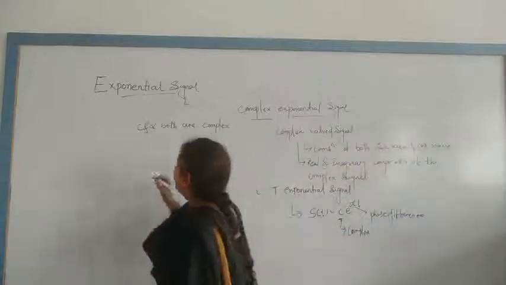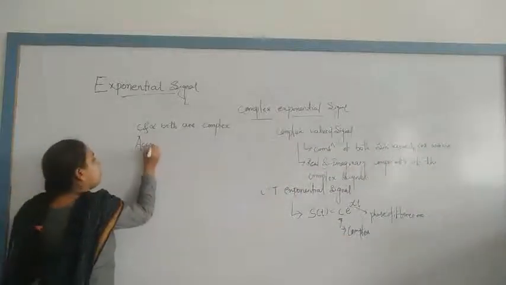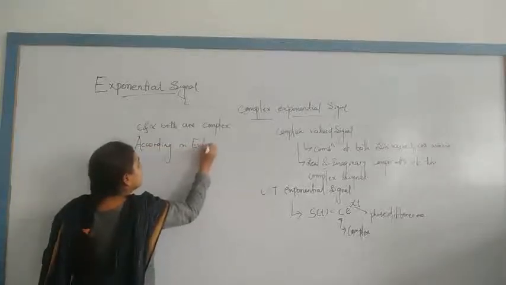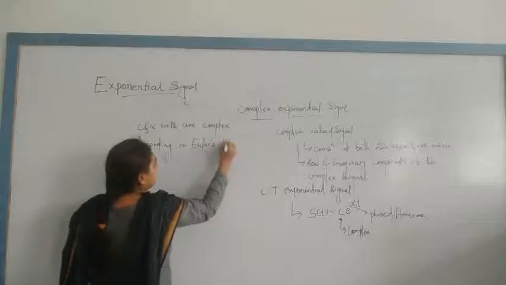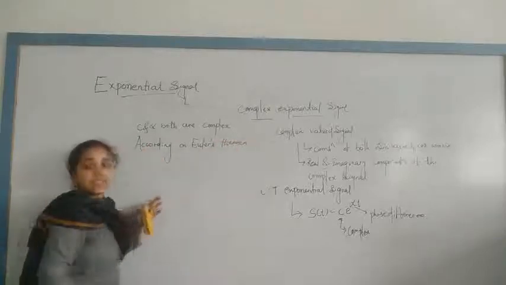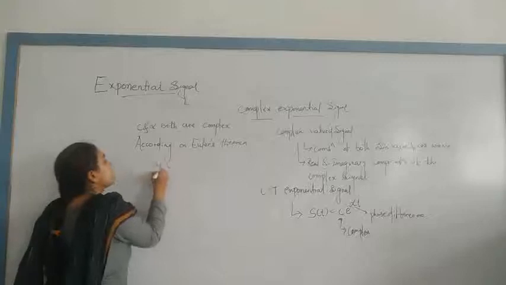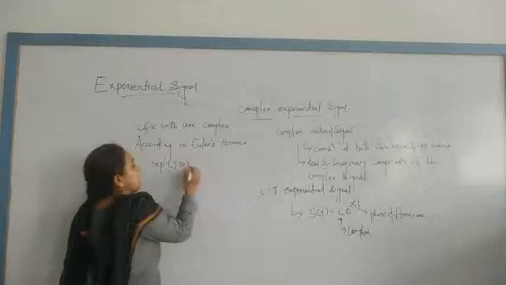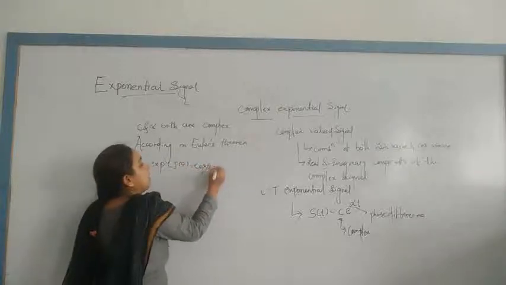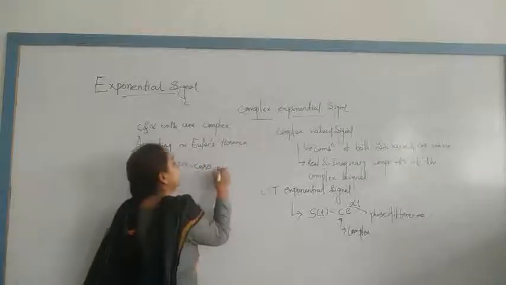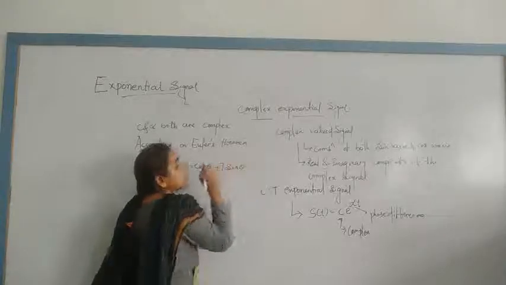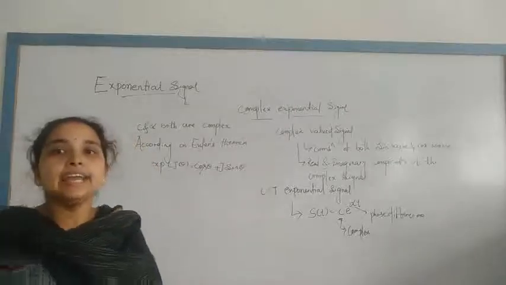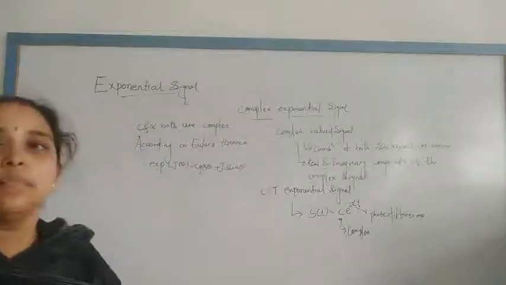According to Euler's theorem, it is defined as exponential of j theta is equal to cos theta plus j sin theta.